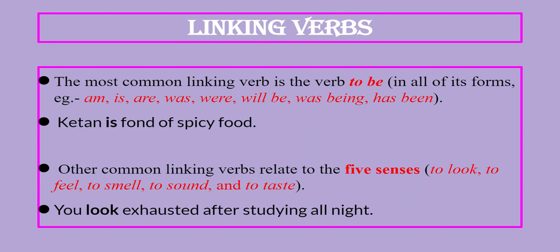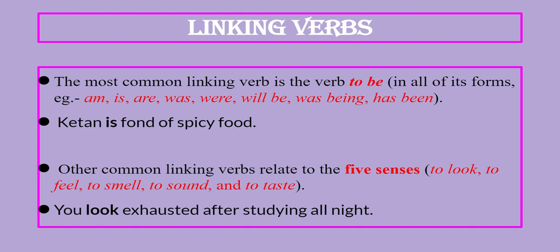But if it's next to an -ing form, an -ing verb, then it's a helping verb. For example, my friends are dancing at Stella's tonight. So here "are" is a helping verb because the -ing verb follows it.